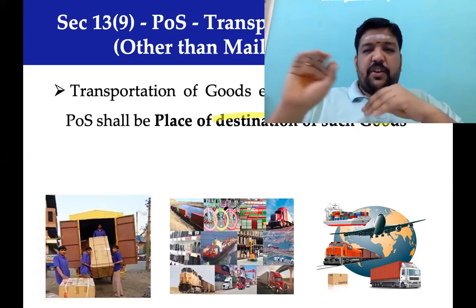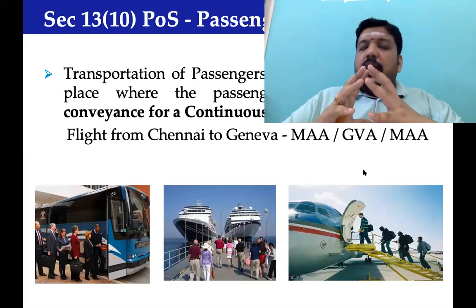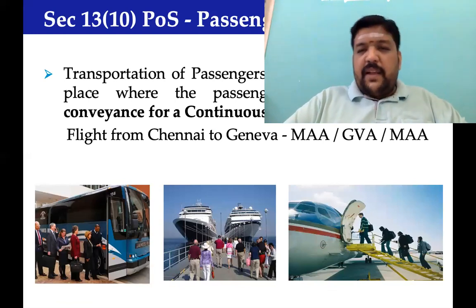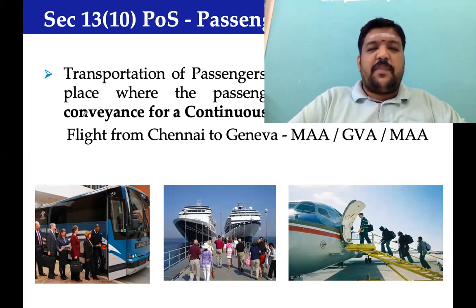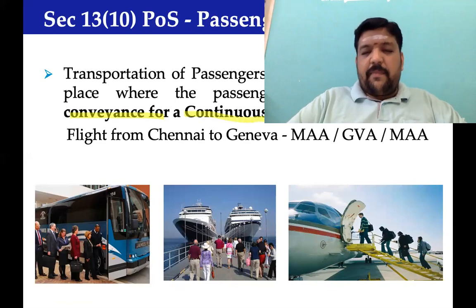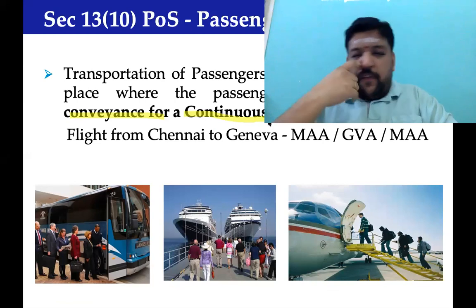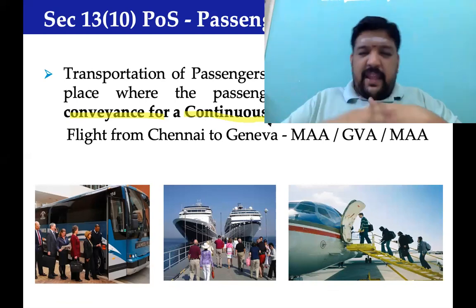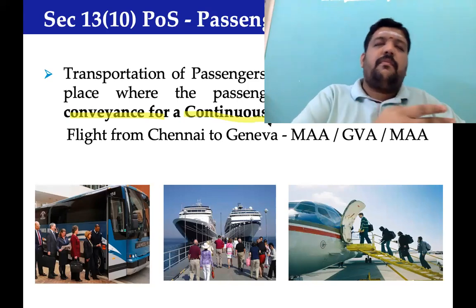The destination of the goods, where the goods are going to be destined, that would become place of supply. In case of transportation of passengers, the place where the passenger embarks on the conveyance for a continuous journey, which means when the aircraft stops and if he does not get down, then it would be treated as a continuous journey.